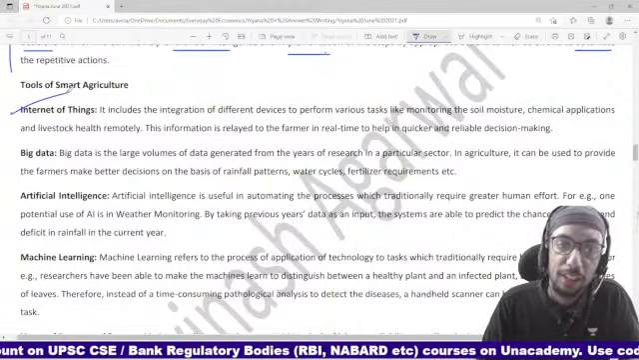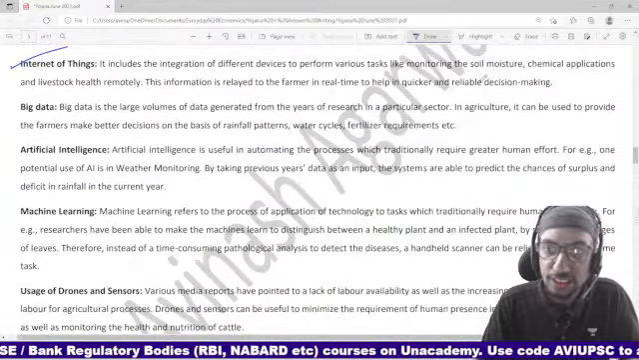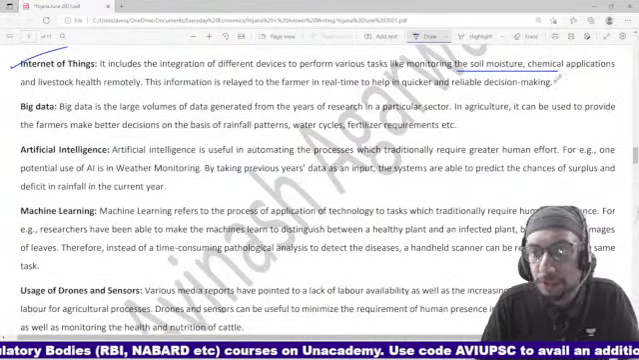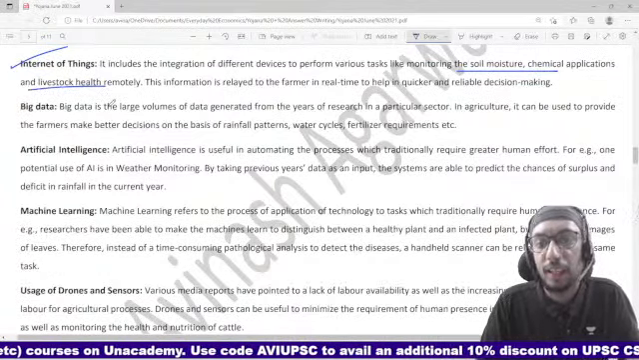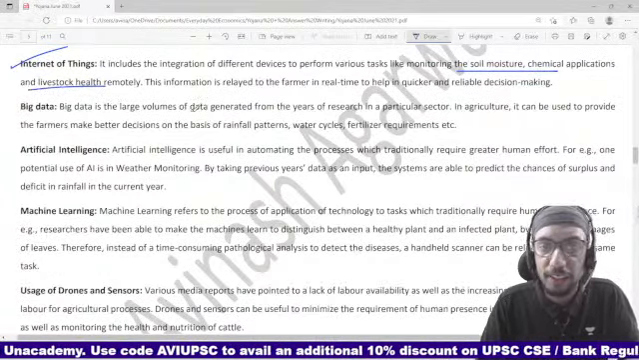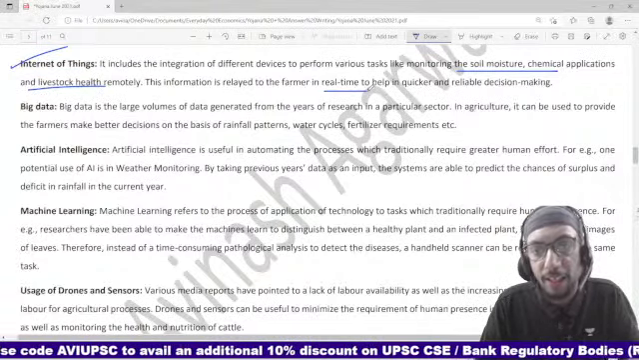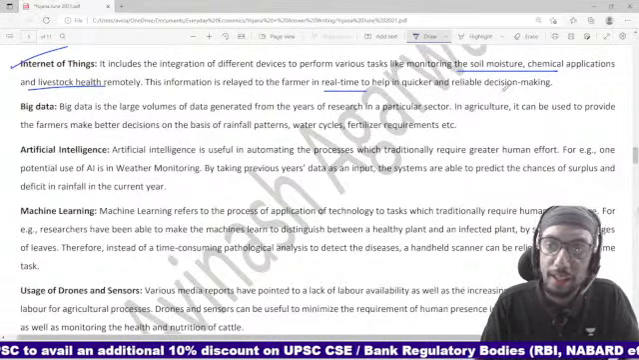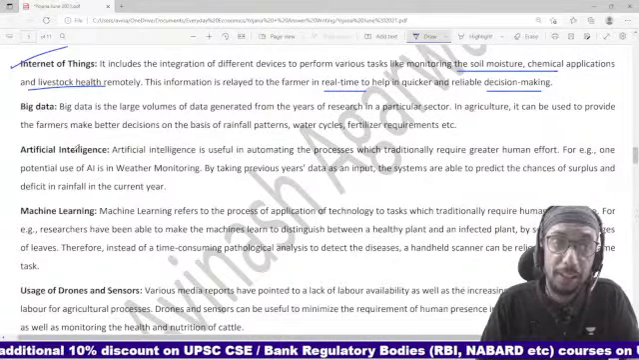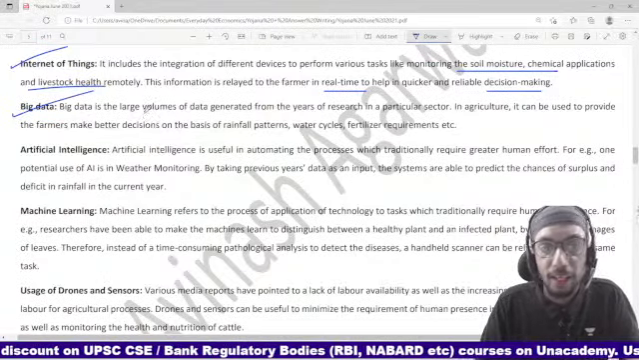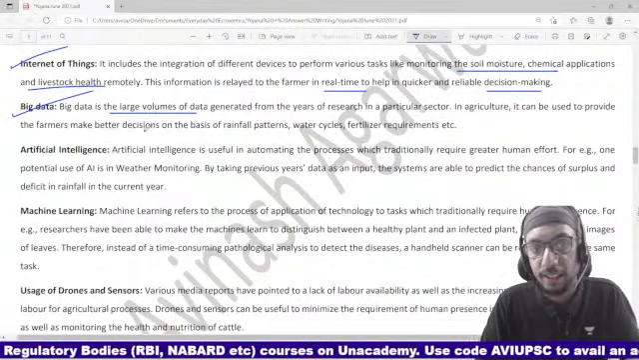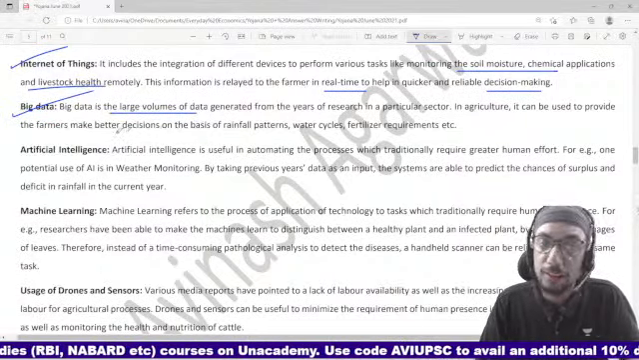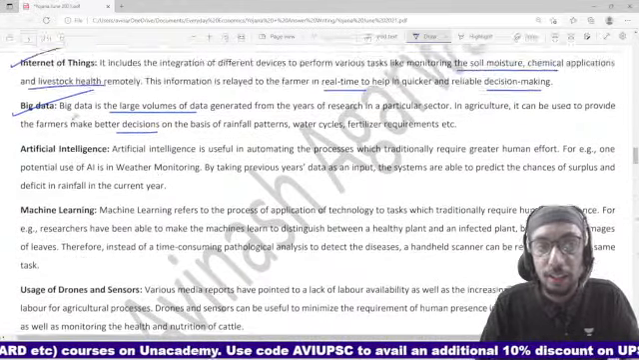So Internet of Things, right? Monitoring of soil moisture, chemical applications, livestock health monitoring, etc., can be done via Internet of Things. So the farmer can get real-time information and can therefore take better, quicker decisions. Big data, right? A large volume of data gets generated in the agriculture sector. If this data is properly analyzed, it can aid in decision making, right?